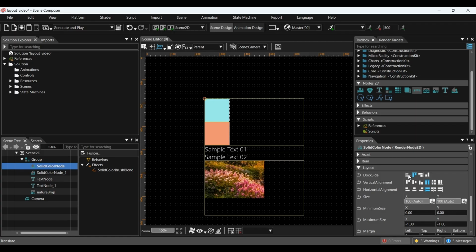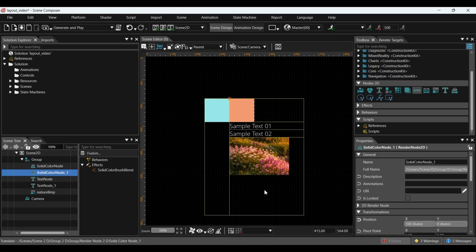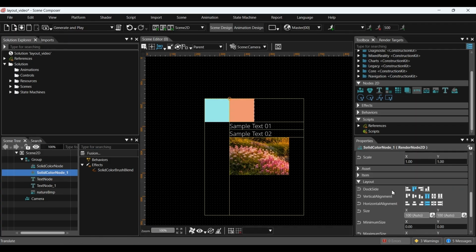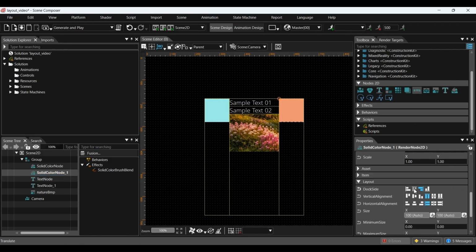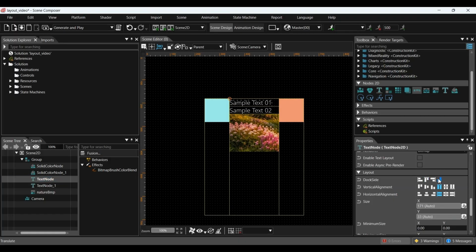This setting allows us to choose where an object should be placed, such as the top, bottom, left, or right side of the layout. When an object is assigned to a specific dockside with higher priority, the area becomes reserved and other objects cannot be placed there. The remaining objects are then arranged automatically, and the leftover space is divided among them.